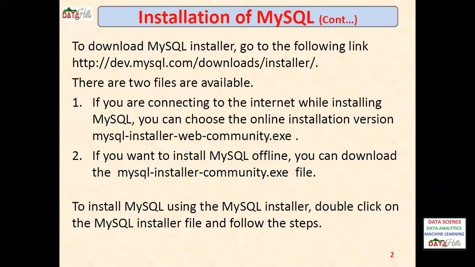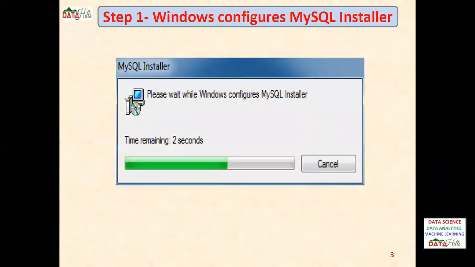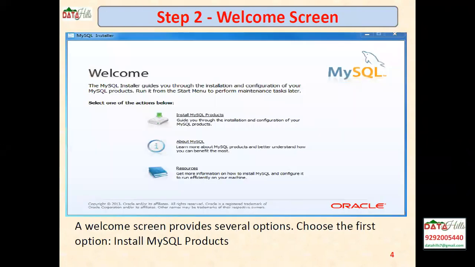After downloading, double click on it. Once you click it, it will configure MySQL on Windows and then it will start like this. First, the welcome screen will appear with several options. Choose the first option, that is, install MySQL products. Click on this.